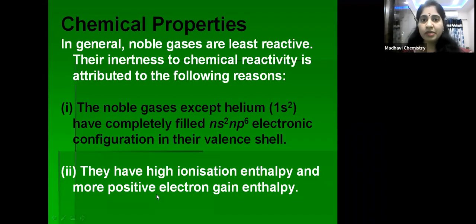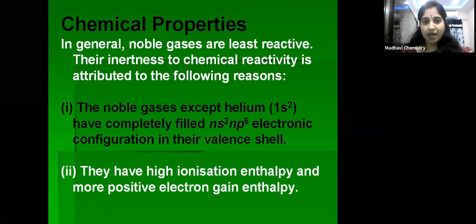Next, coming to chemical properties. Just now we have discussed that they can form very few compounds. Why are they least reactive, why are they unreactive, why do they form few compounds? Because of two reasons.